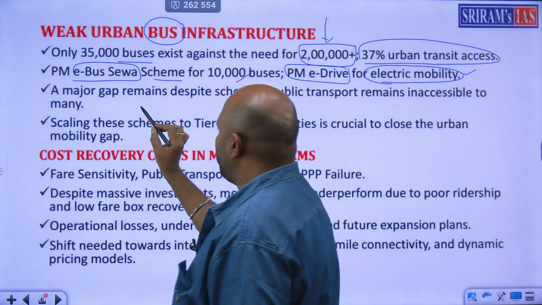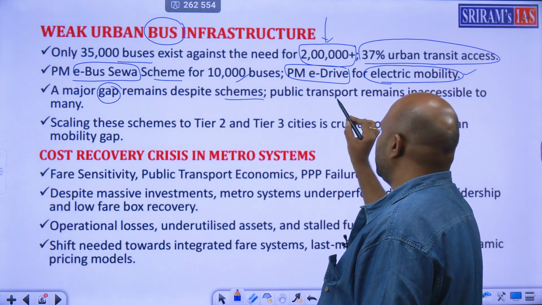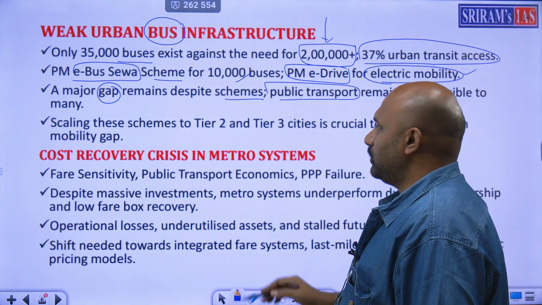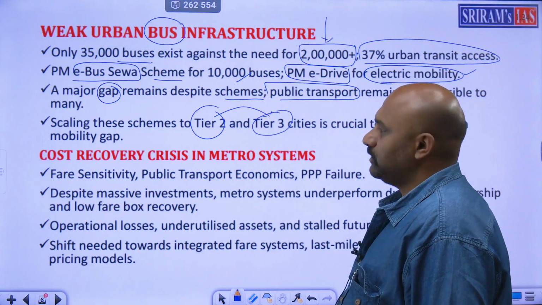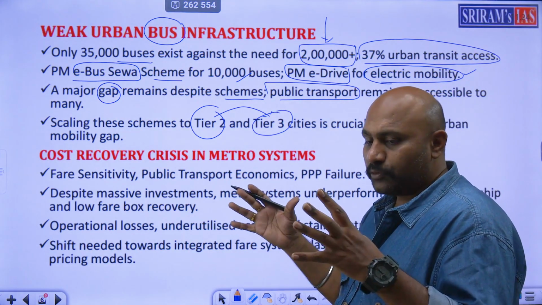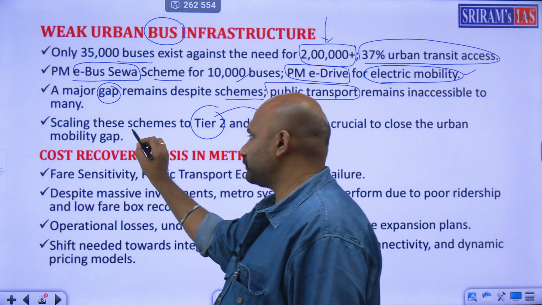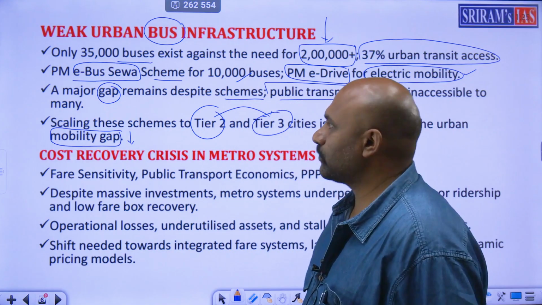Now, the problem is a gap is there in spite of the schemes. Public transport is still a big issue for many people. So if we shift this focus to Tier 2 and Tier 3 cities, then the mobility gap will reduce. So this is the fundamental analysis of it.